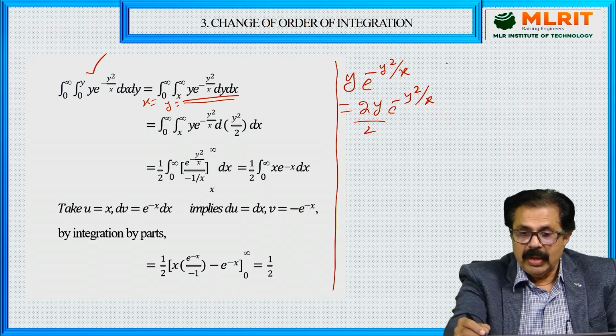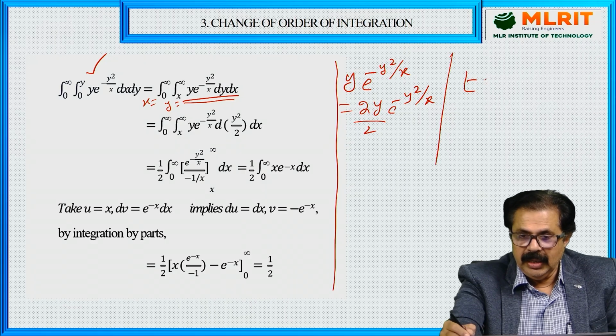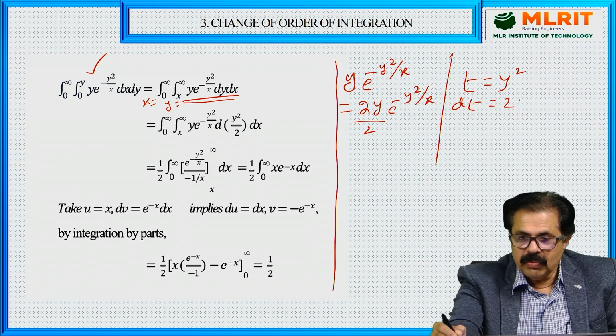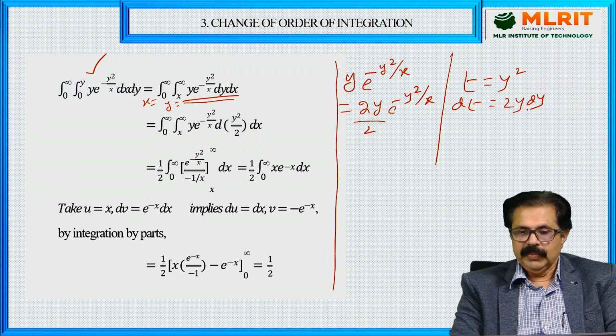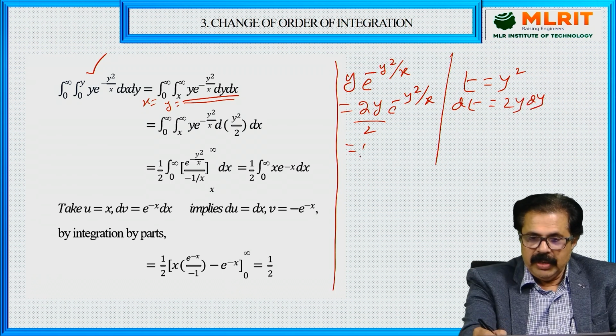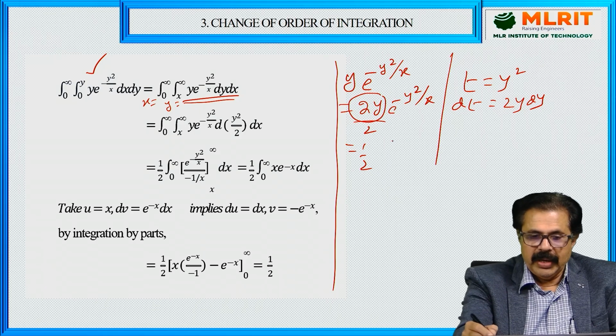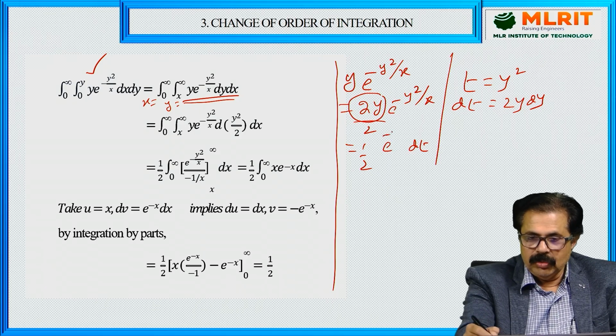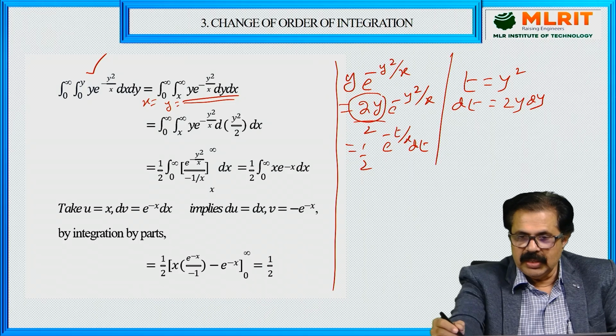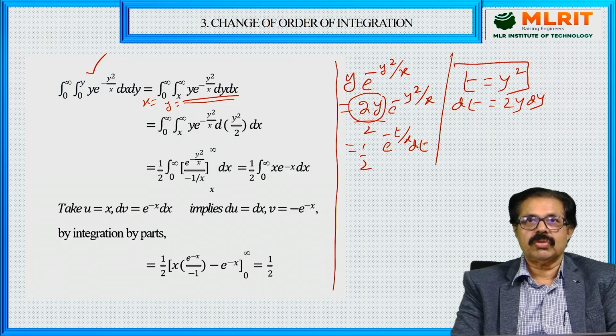So you have to understand what is happening here. t is equal to y square. dt is equal to 2y dy. So this becomes actually 1 by 2 out, 2y into dy. 2y into dy will be dt, e raised to minus t divided by x. But what is the t? t is equal to y square.